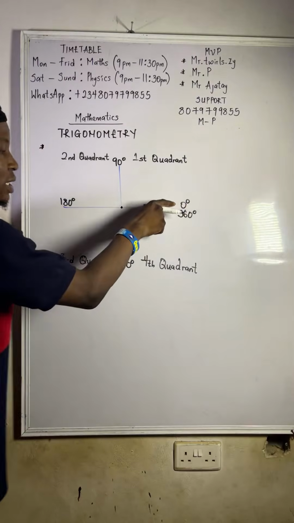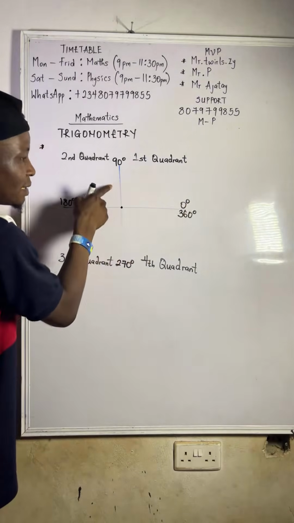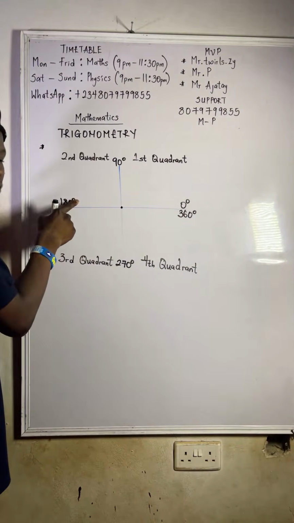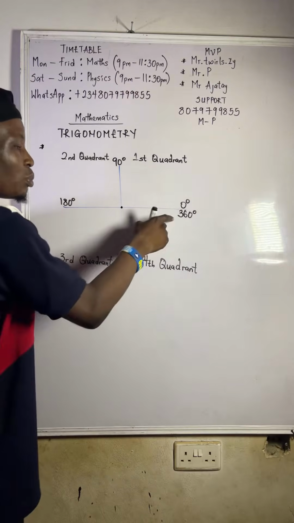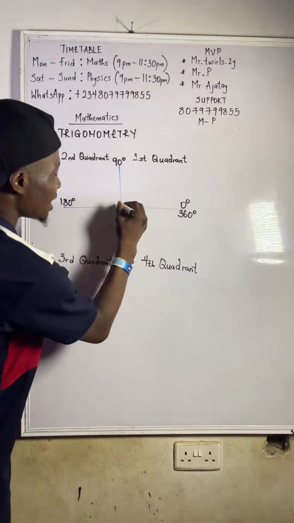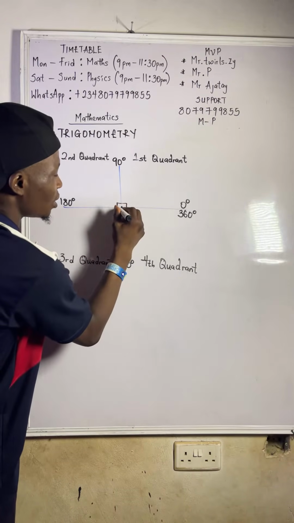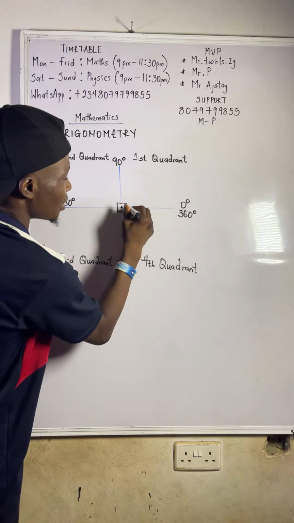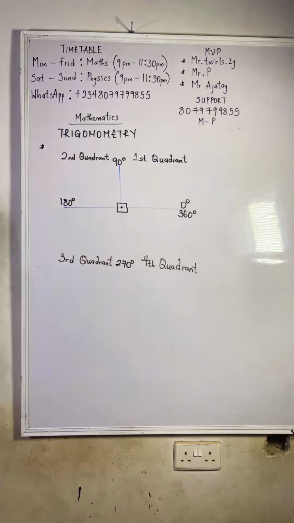So here is 0 degree. This is a right angle here, so here is 90 degrees. 90 plus another 90 will give us 180. 180 plus another 90 will give us 270. Then 270 plus another 90 will give us 360. You see that this is a right angle, another right angle, another right angle. So 90 plus 90 plus 90 plus 90 will give us 360.